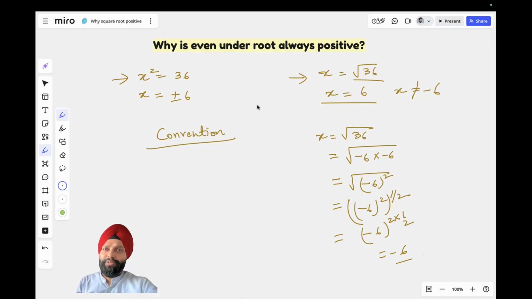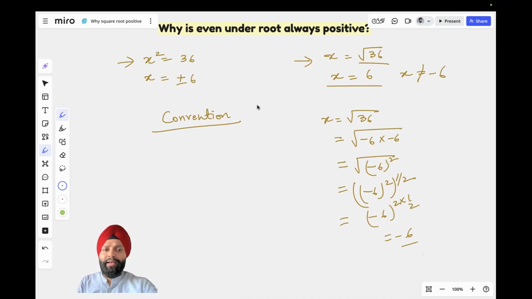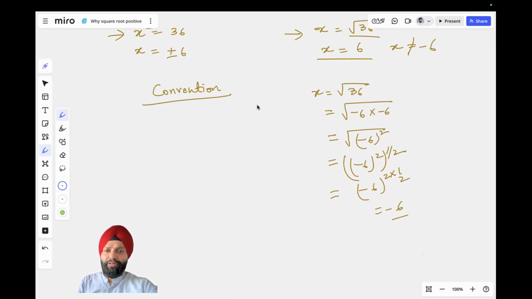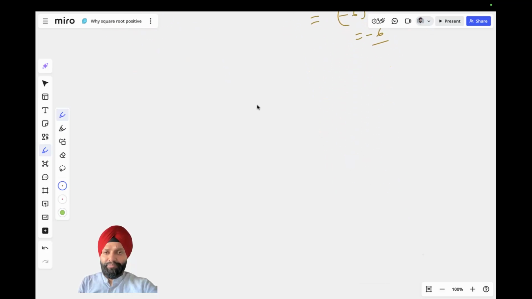If a lot of sensible people are coming together and saying that, okay, we follow this rule or we take it to be the case, then there must be some reason, right? So all conventions have some reasons. Now the reasons can be very strong, or the reasons may not be very strong, but essentially there is always a reason for taking certain things to be a convention, right? So what is the reason here for taking this to be a convention?